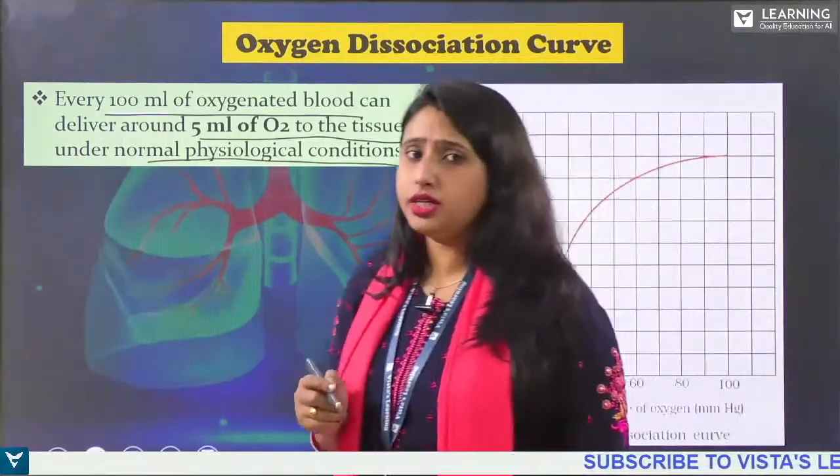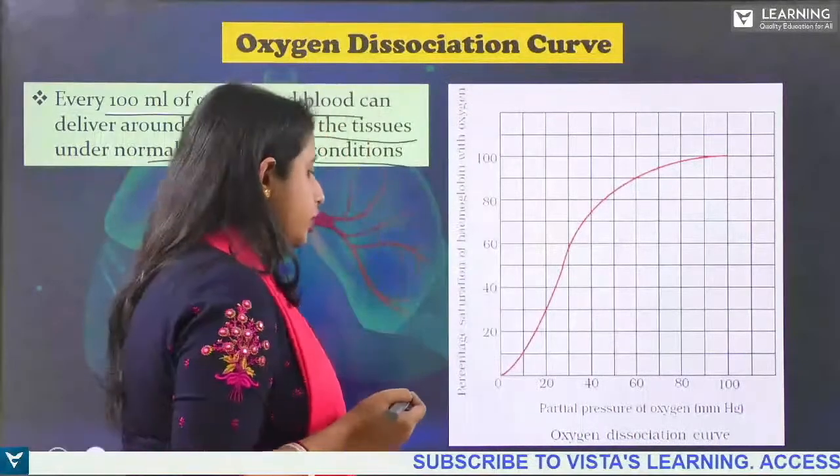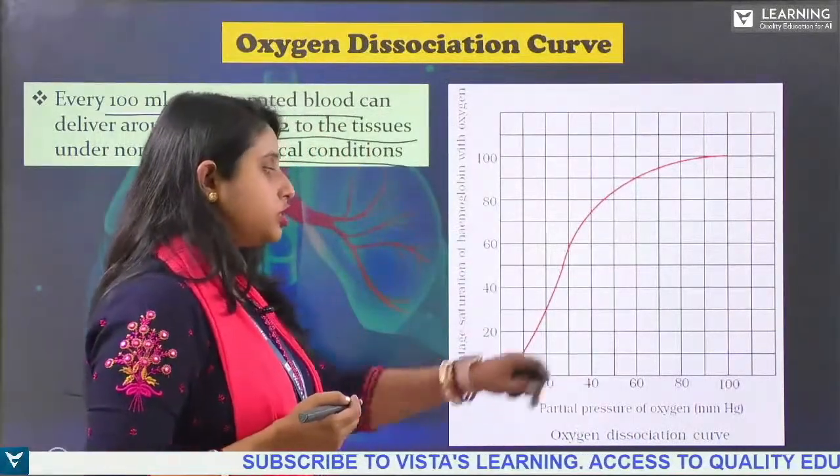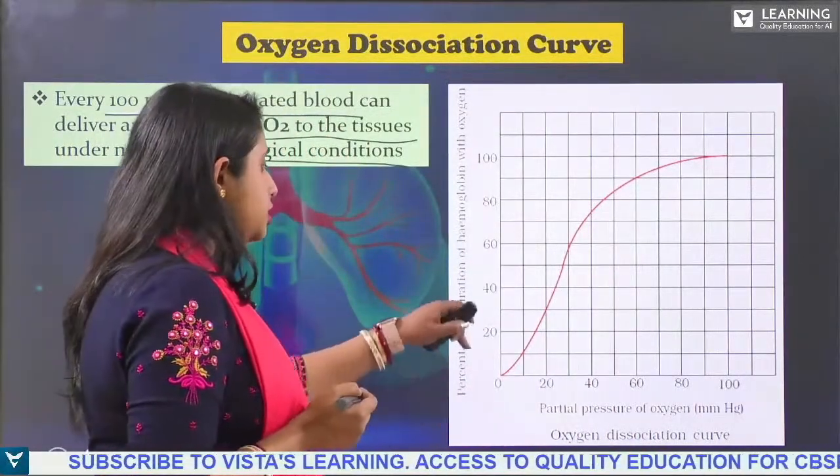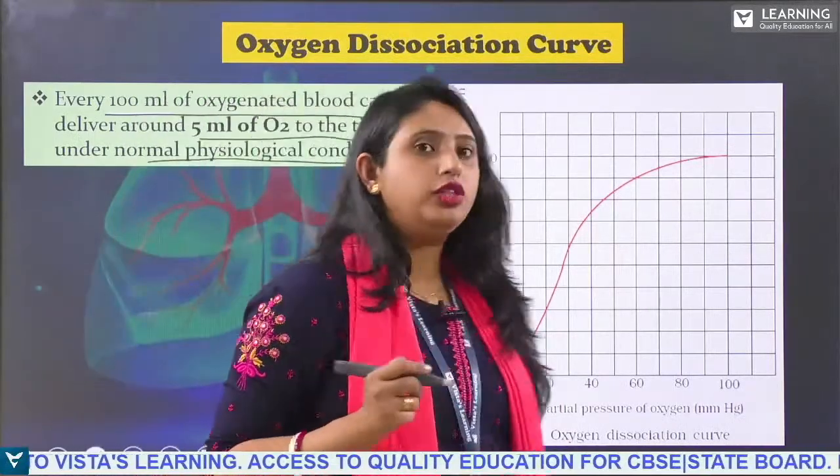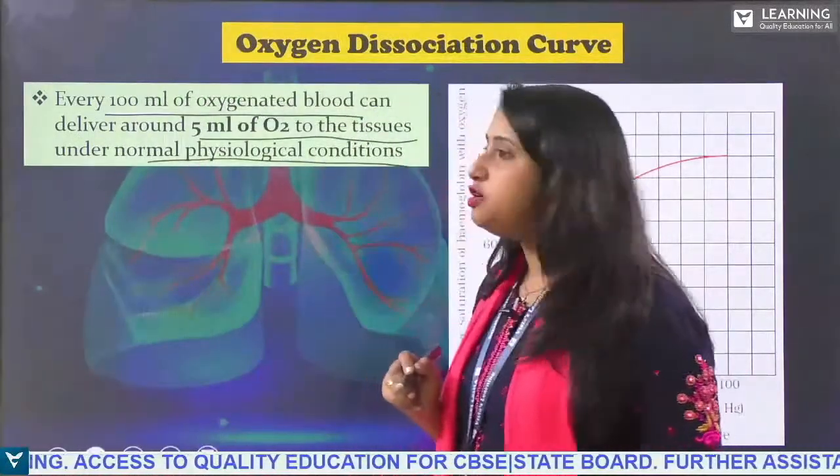For drawing this graph, what is required is the partial pressure of oxygen and the percentage saturation of hemoglobin with oxygen. Now, what does it mean?